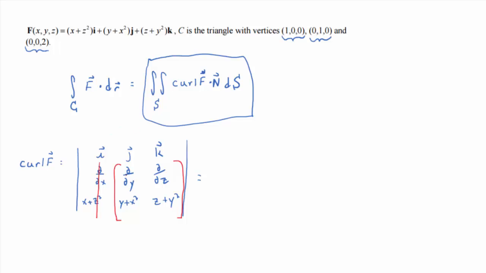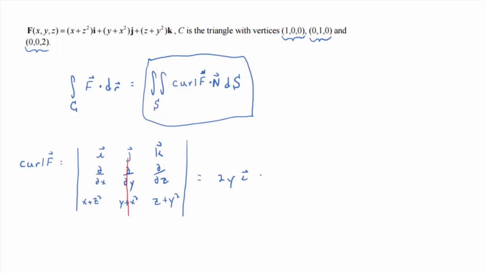So what's d/dy of z plus y squared? 2y, and then minus d/dz of y plus x squared? 0. So just 2y i will be your first component of the curl, right? Okay. And then cross out the middle column and take d/dx of z plus y squared.